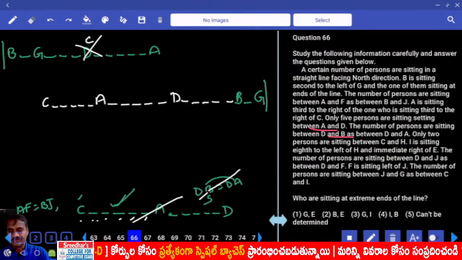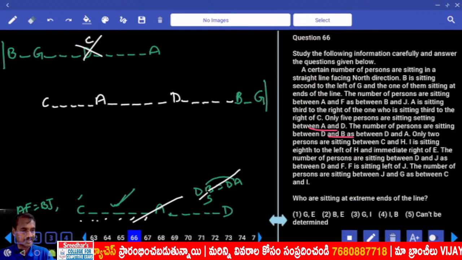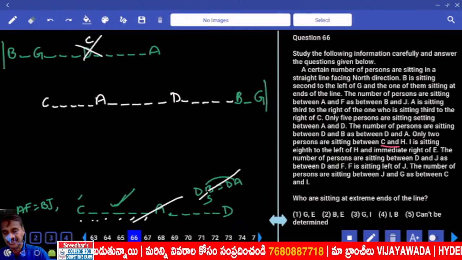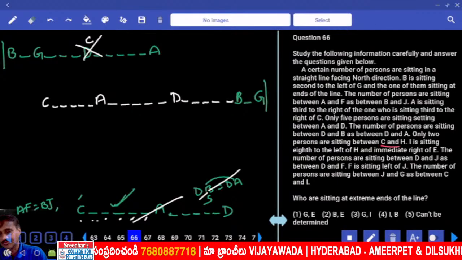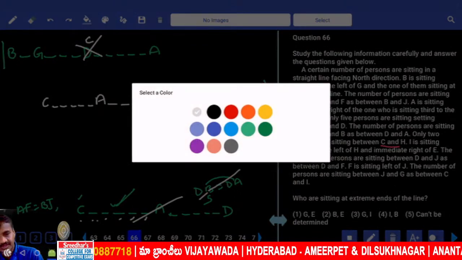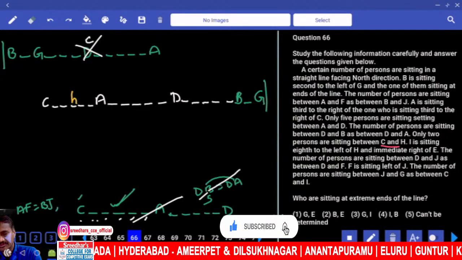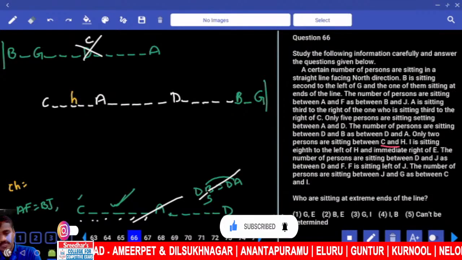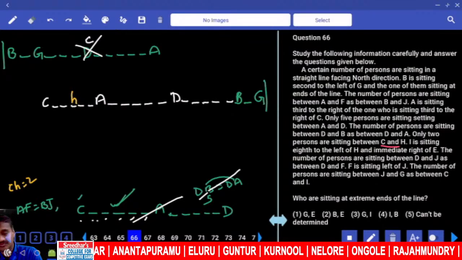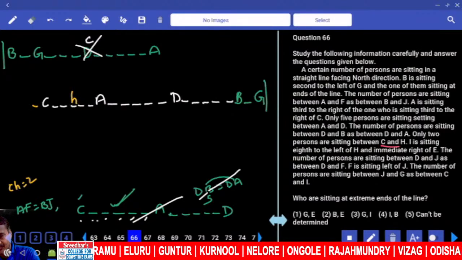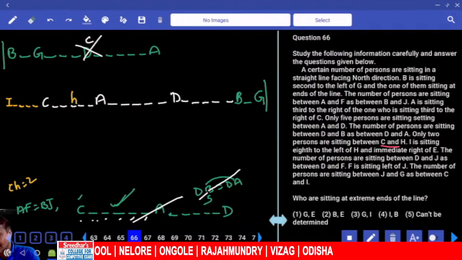Then now we are done with this information. Now we are left with A and F, B and J. As of now, we cannot determine anything. Only 2 persons between C and H. C and H, how many people? 2 persons. And H can be right hand side or left hand side. Now H can be either here, or H can be left hand side. Now 2 possibilities. Between C and H, there are 2 people. And I is sitting 8th to the left of H. 1 2 3 and 4 5 6 7 8.